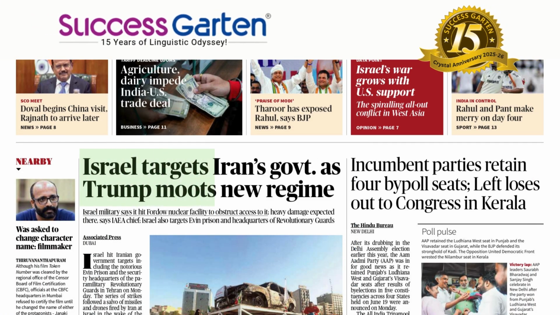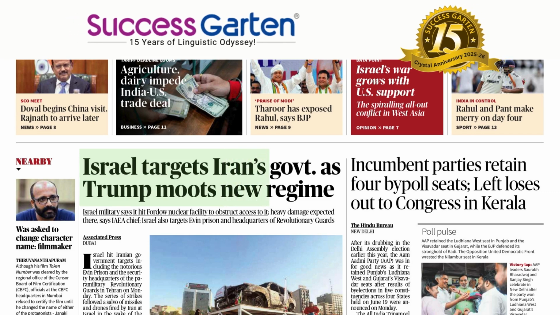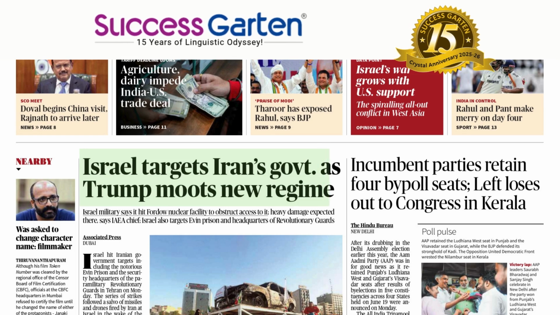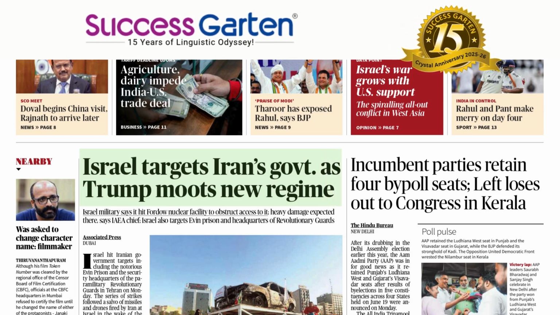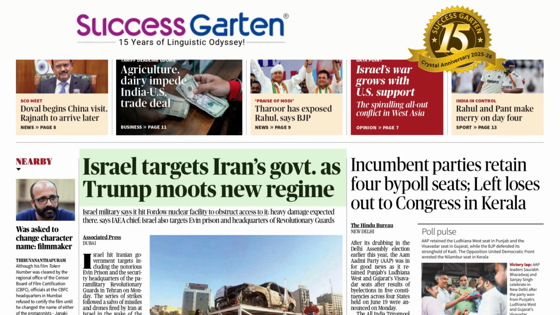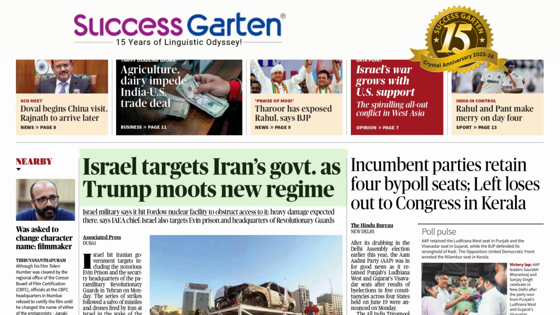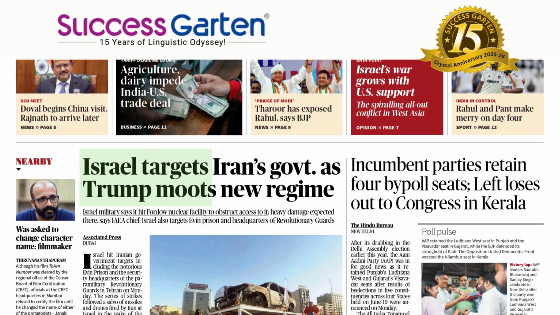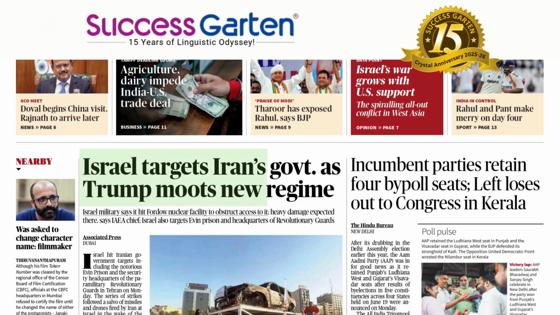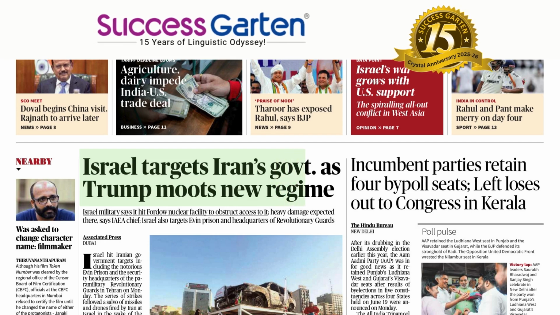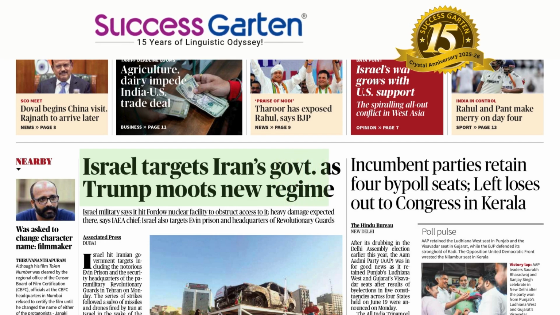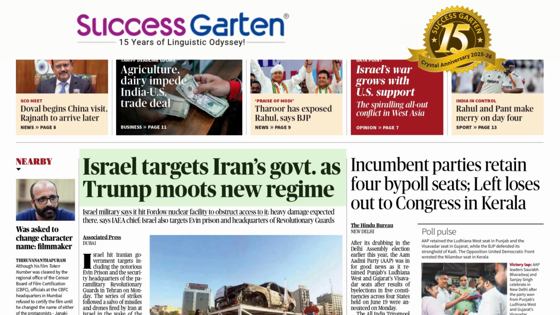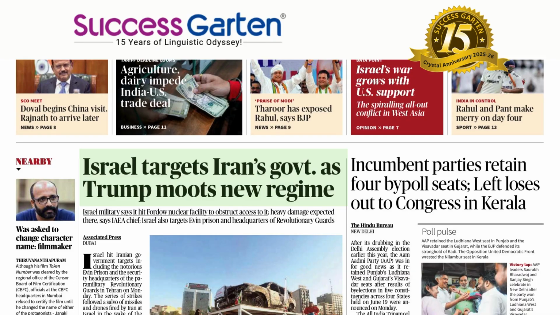Israel targets Iran's government as Trump moves new regime. We start with a sentence where we have two parts which are separated by as. The first part is talking about Israel targets Iran's government. So the doer is Israel. What does it do? Target. T-A-R-G-E-T. Here we can observe that the middle R is silent. Target. It can act as a verb as well as a noun. Here, since it is after the doer, it will act as a verb.